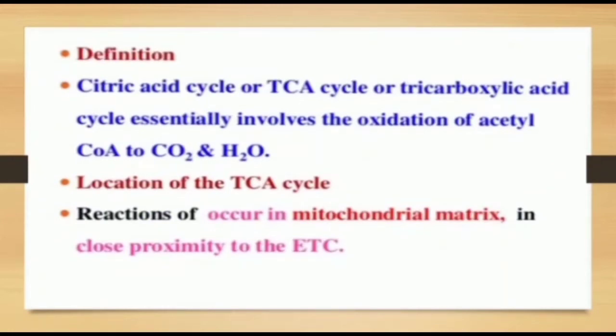Definition: the citric acid cycle, TCA cycle or tricarboxylic acid cycle essentially involves the oxidation of acetyl-CoA to CO2 and H2O. Location of the TCA cycle: the reactions occur in the mitochondrial matrix, in close proximity to the electron transport chain, etc.